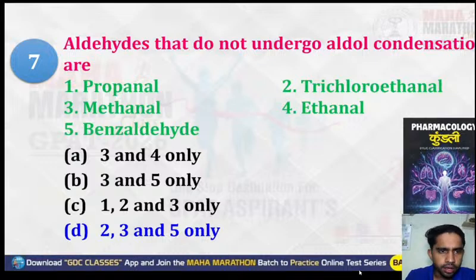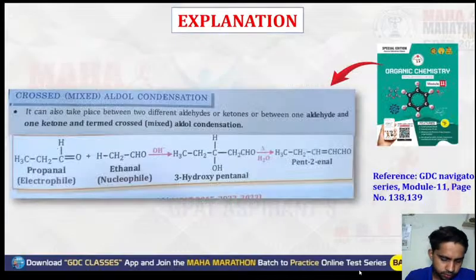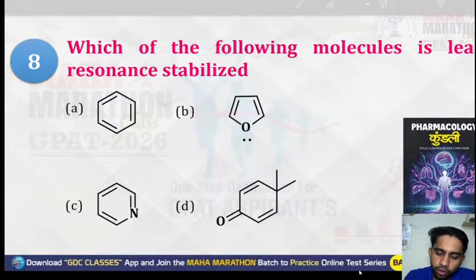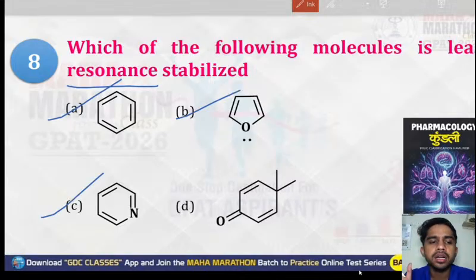Okay, now, next question. So this was the concept. Which of the following molecules is least resonance stabilized? We have to find the least resonance stabilized. Simple thing: just go for aromaticity. A, B, C are all aromatic.